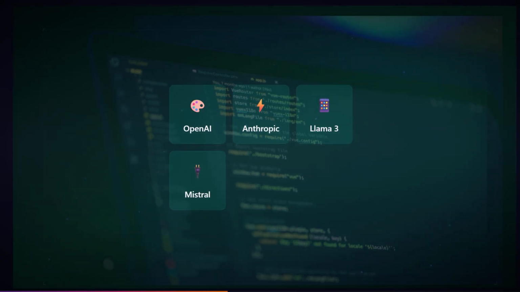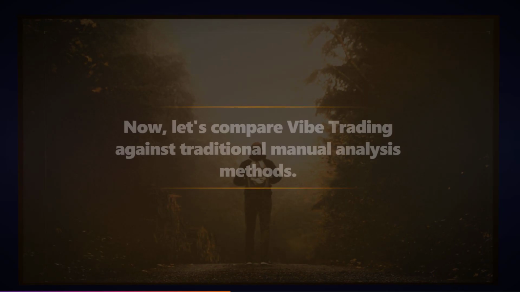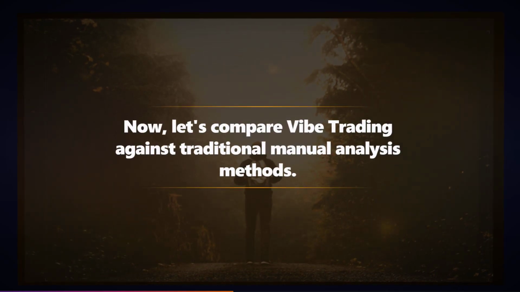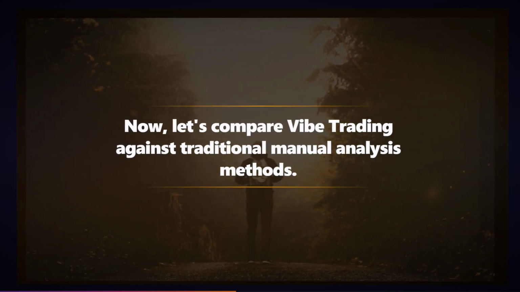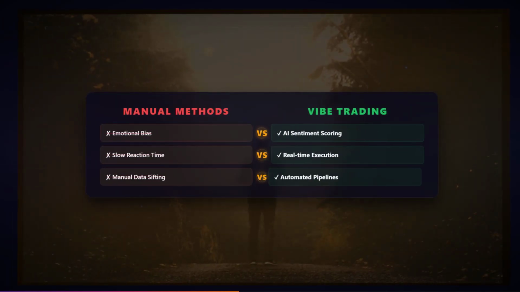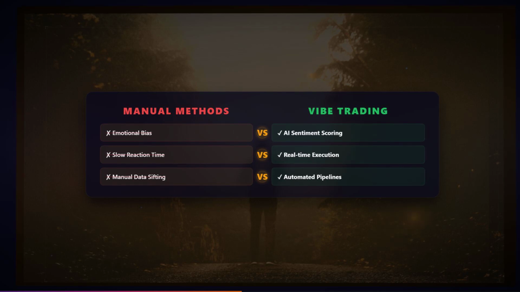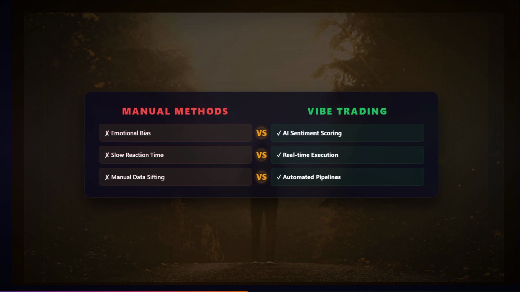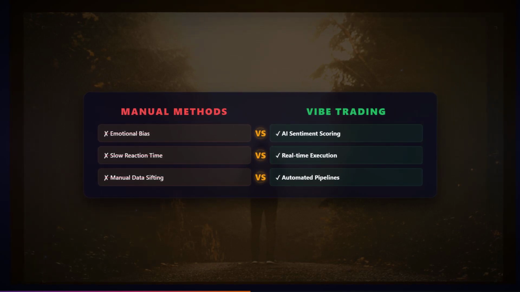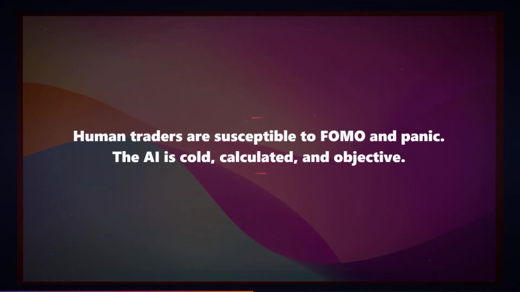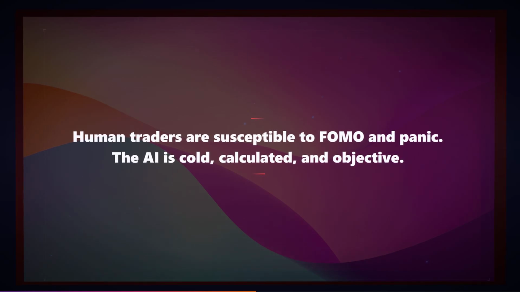Your choice, your infrastructure. Now, let's compare Vibe Trading against traditional manual analysis methods. Vibe Trading versus manual analysis. One relies on human emotion, the other leverages persistent AI-driven logical consistency. Human traders are susceptible to FOMO and panic. The AI is cold, calculated, and objective.